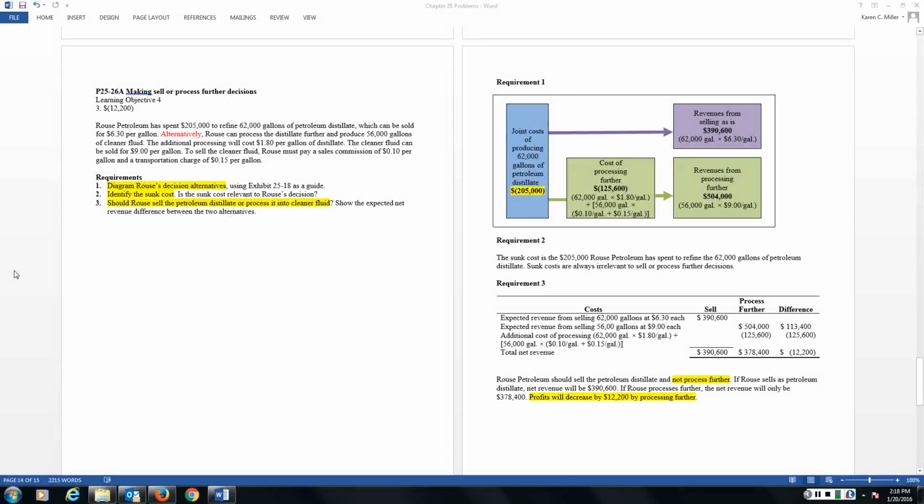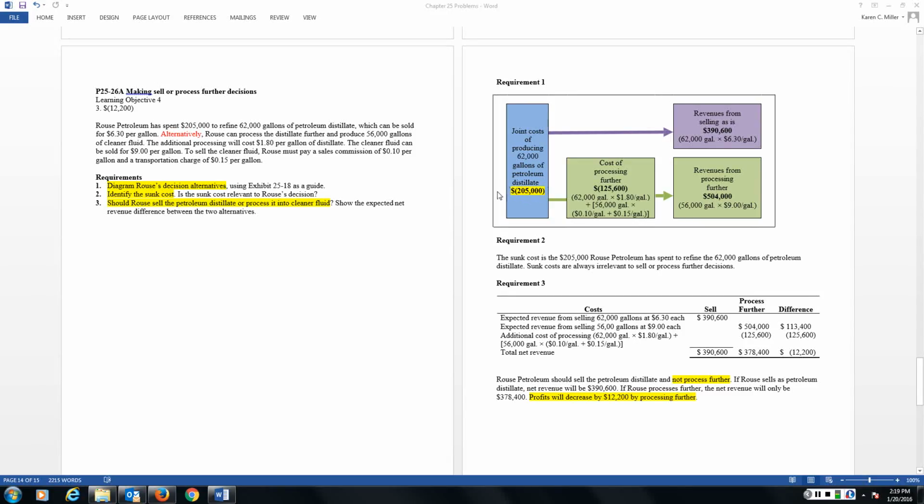Problem 26A addresses the concepts of continuing to process a product further or simply stopping at a split-off point and selling it as is. So we have Rouse Petroleum, who has spent $205,000 to refine 62,000 gallons of petroleum distillate. So let's stop right here. I've produced 62,000 gallons of distillate, and I have spent $205,000 on that process.